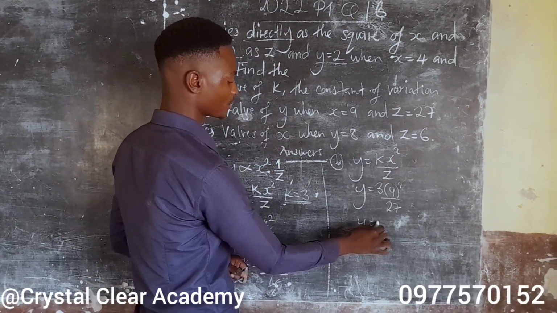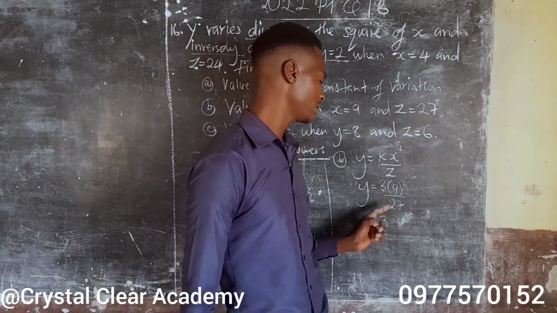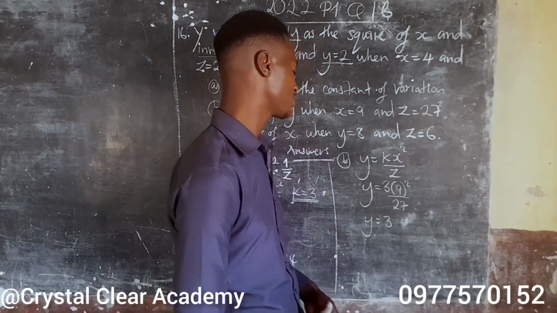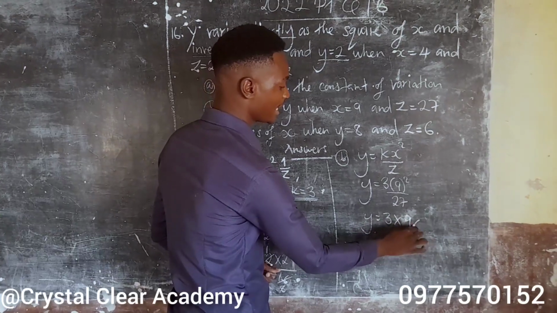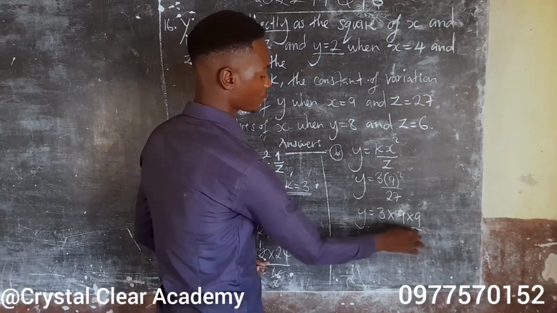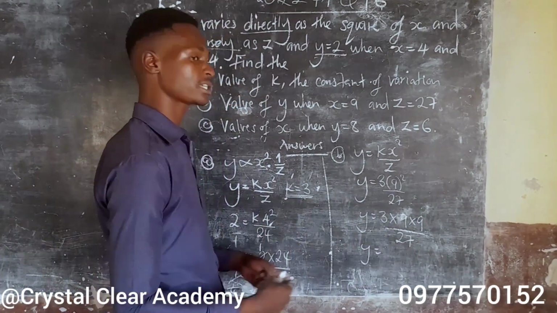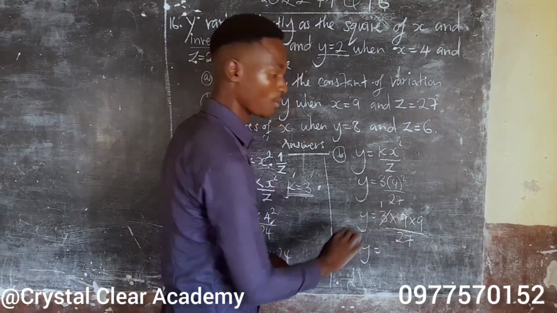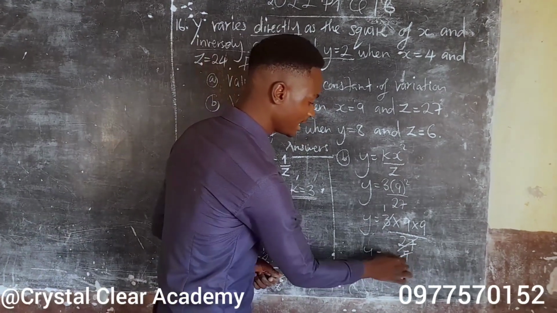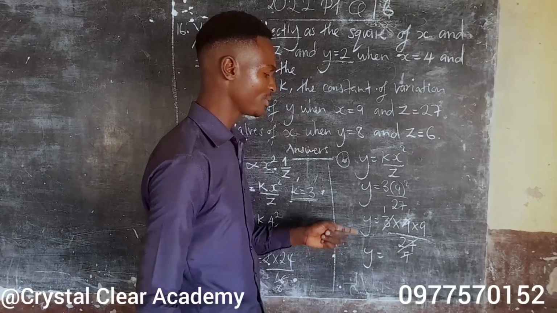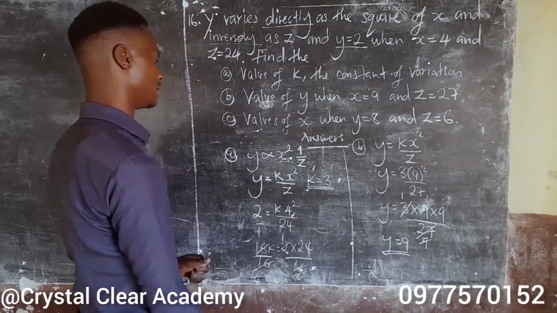So y is equal to 3, now 9 squared is 81. Now dividing 81 and 27 may be a challenge to some of you. So remember what I said, just write 9 times 9, that's the meaning of 9 squared, over 27. Y is equal to, here you can just reduce. 3 into 3, 1. 3 into 27, 9. The 9 into 9 cancel. The value of y is just this 9. So the value of y is 9.